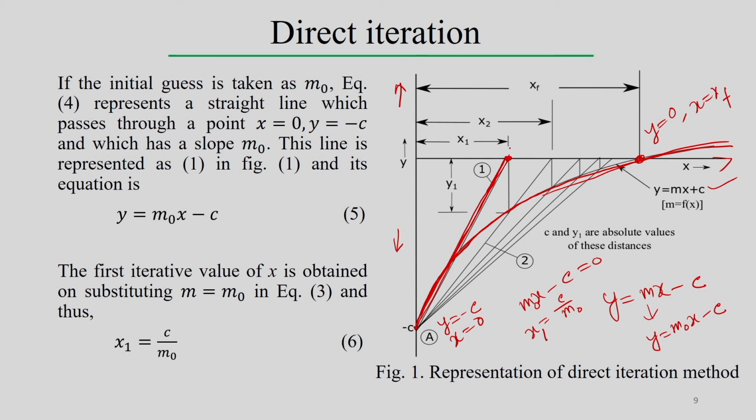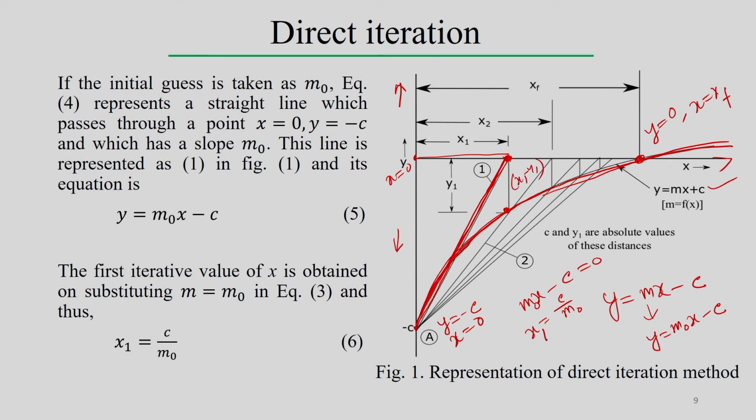So, it crosses the x axis at this point, and the corresponding coordinate is x1, this is the value of x1. Because the line crosses the x axis, that represents the value of x1. Initially we started with x equal to 0. Now, it reached the value of x equal to x1. But the actual solution for these cases, if we consider the equation, the actual point is basically this point, the representation of x1 and minus y1.